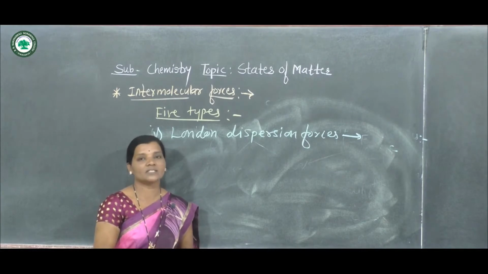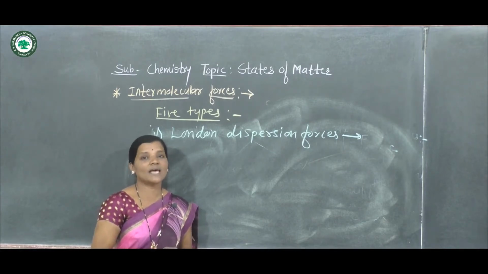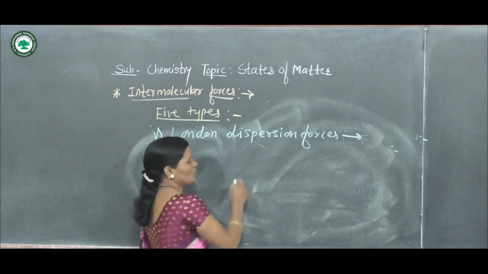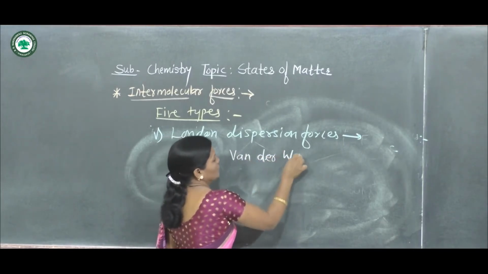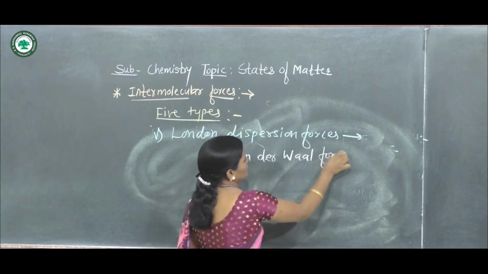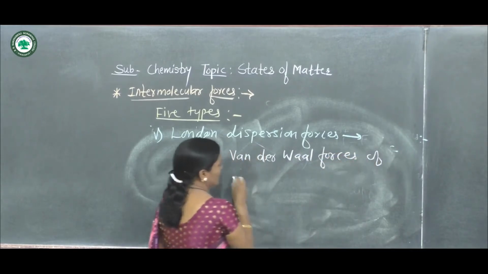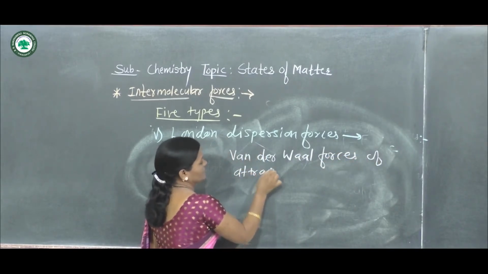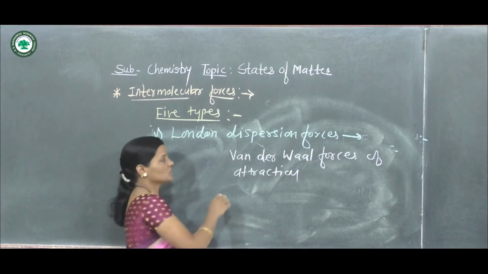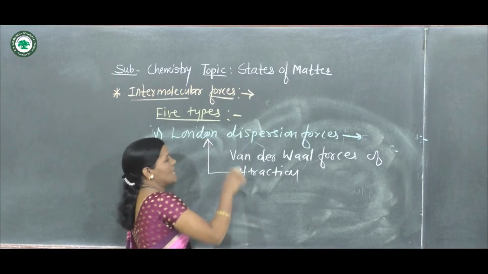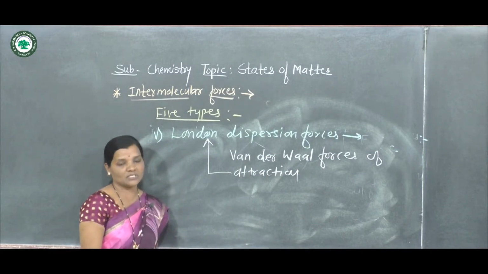These interactions are also referred to as van der Waals forces of attraction, but nowadays they are referred to as London dispersion forces. Why?